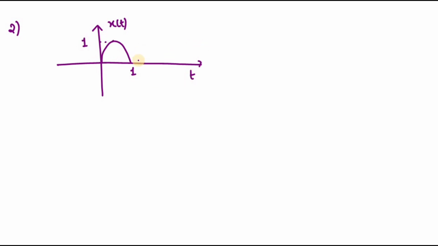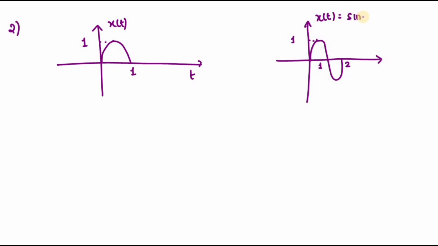This is not a periodic signal, so you can't apply the first formula. This is nothing but a sine wave, right? If you see, this is your sine wave, and this is your sine wave. The amplitude of this sine wave is 1, so I can write it as sine omega t u of t, since it is starting from 0.